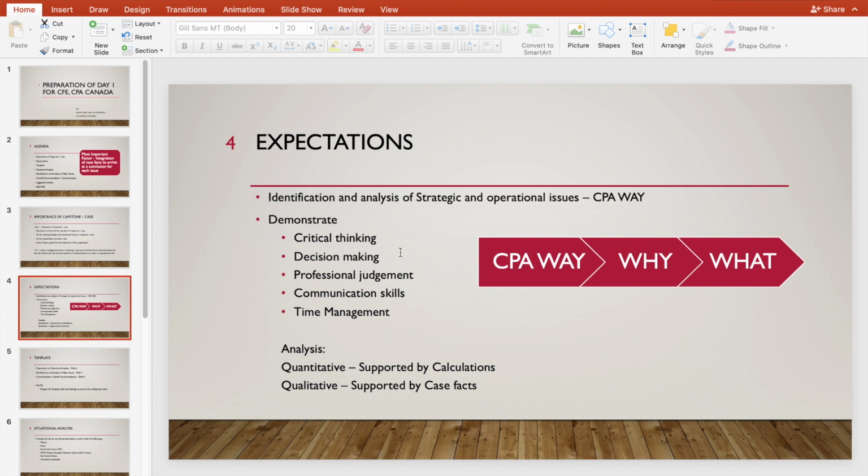So now let's talk about the expectations. CPA suggests we see the why and the what. First of all, you have to identify and analyze each strategic issue and operational issue. It would demonstrate your critical thinking, decision-making process, professional judgment, communication skills, and time management. Your analysis would be divided into two parts: quantitative factors, which will obviously be supported by calculations, and qualitative factors, which would be supported by case facts.